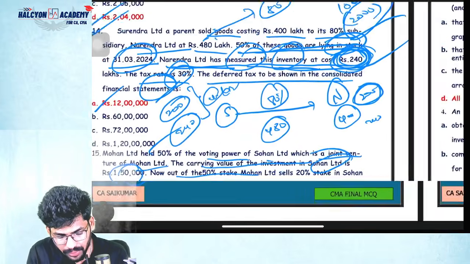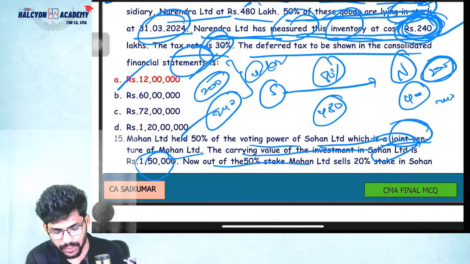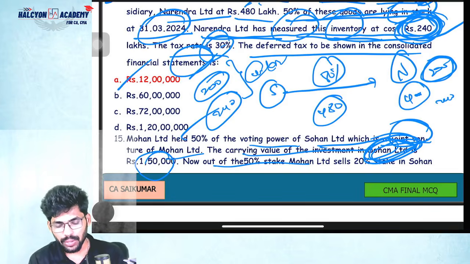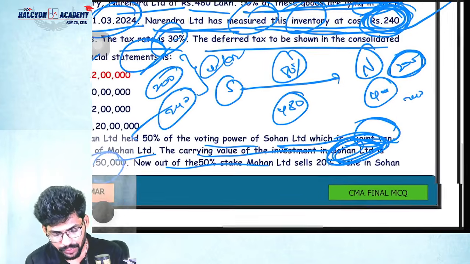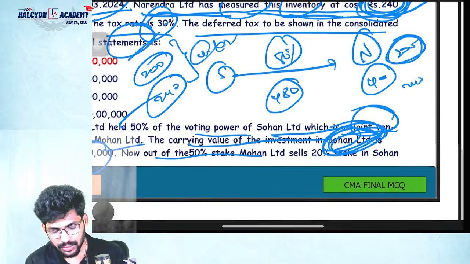So tell me, guys. Mohan held 50% of the voting power of Sohan Limited, which is a joint venture. Okay, 50-50 joint control they have. The carrying amount of the investment in Sohan Limited is 1 lakh 50. What's the carrying amount? 1 lakh 50. Out of the 50, we'll write this question.